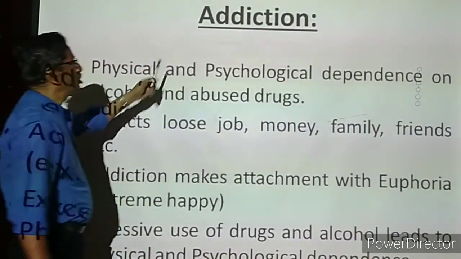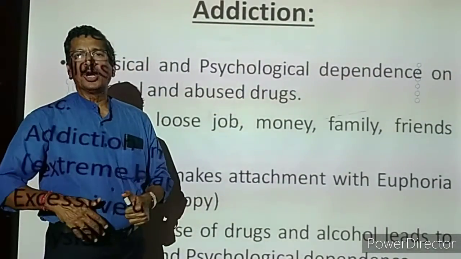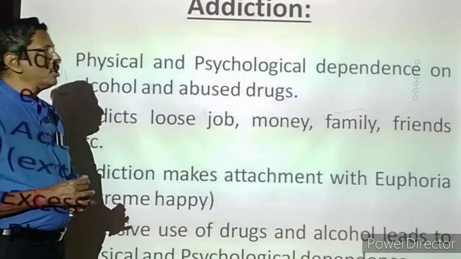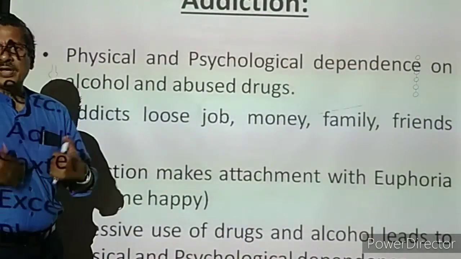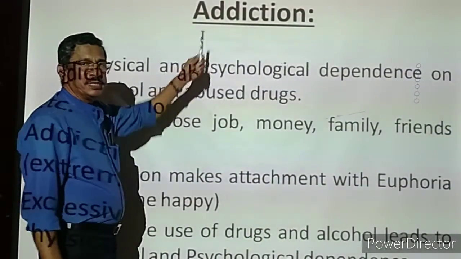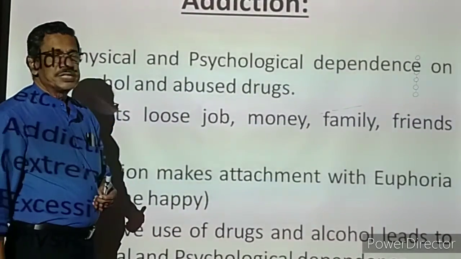Now we are coming to the next topic, addiction. What is actually addiction? It is becoming more and more dependence. Frequent consumption of alcohol, frequent consumption of tobacco, frequent consumption of other unauthorized drugs is called addiction. That means the person is totally depending on this type of unauthorized drugs.